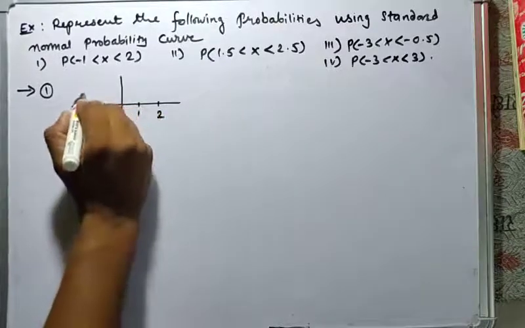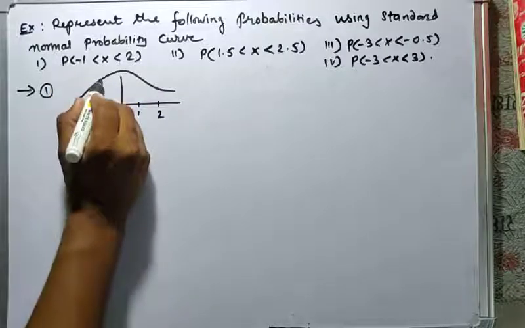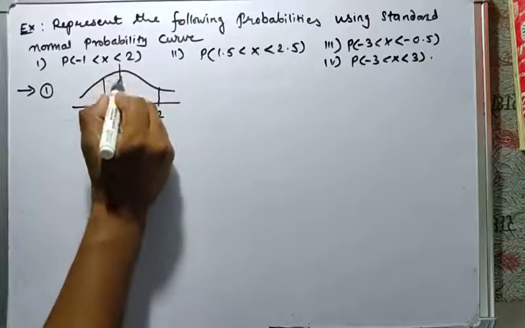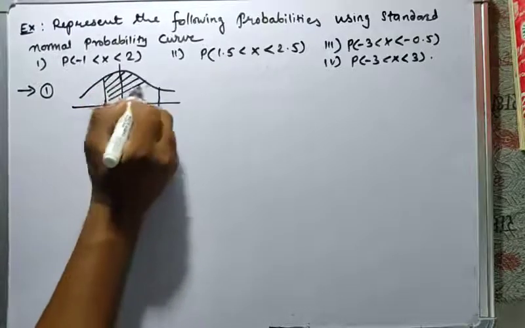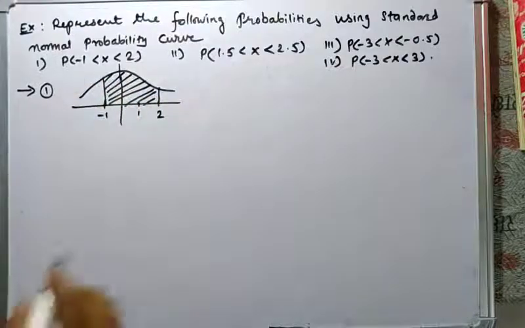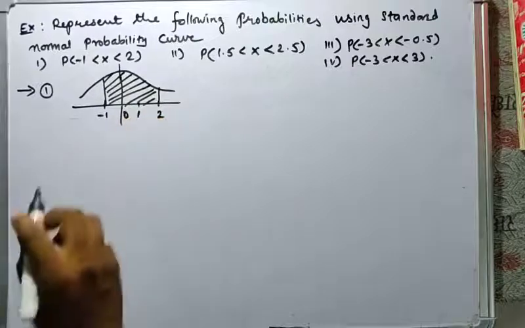Its curve will be like this. Here -1 and here 2. So this is the probability of -1 less than x less than 2. Here is 0 and here is 1.